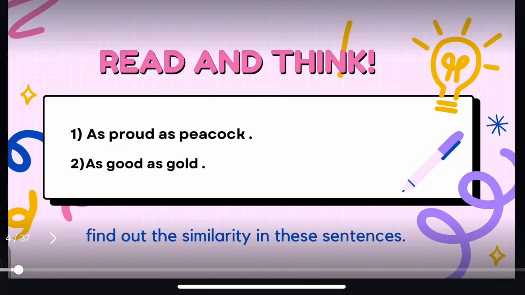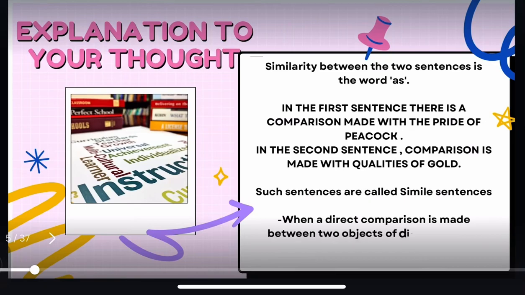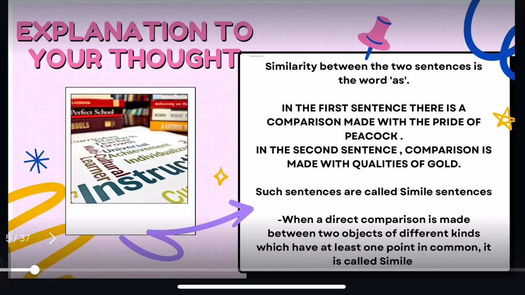Let's check it once again. In the first sentence, the peacock's proudness is compared with something, and in the second sentence, the qualities of gold are compared with an unknown object. When a direct comparison is made between two objects of different kinds which have at least one point in common, it is called a simile.